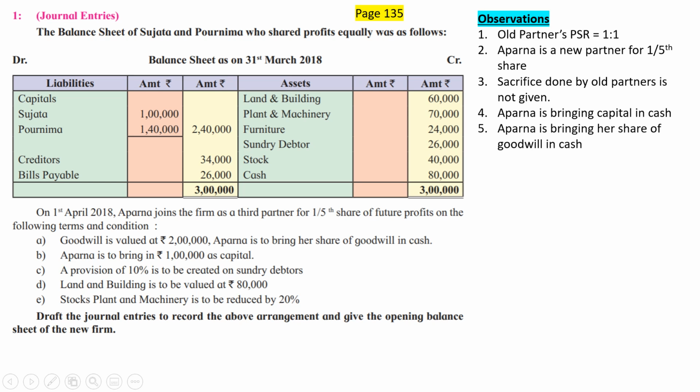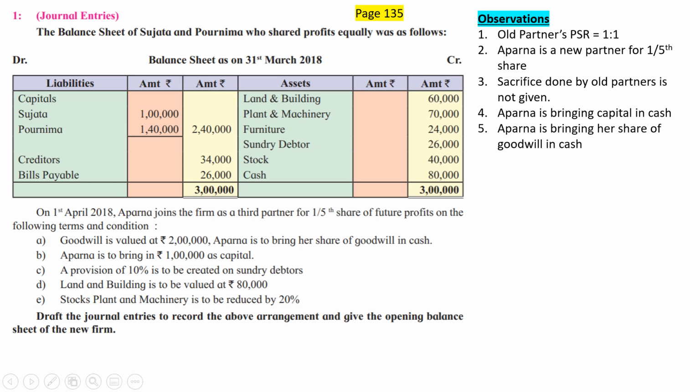have any general reserve or reserve fund or P&L account. If such undistributed past profits were appearing in the balance sheet, we would have transferred them to the old partners' capital account in their old profit sharing ratio. All these points I have discussed in detail in our first lecture, that is, accounting steps. But fortunately, this is the first problem. There is no tension of past undistributed profits, so we need not think about transferring them to partners' capital.